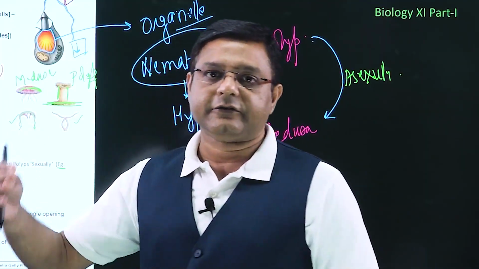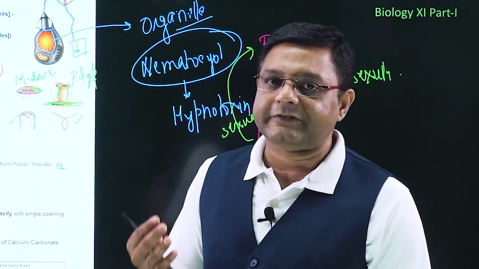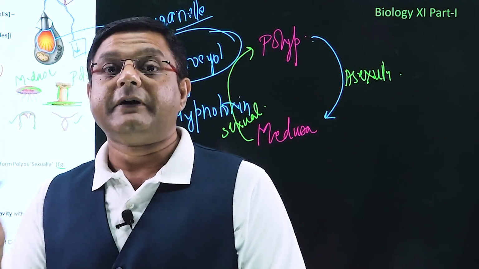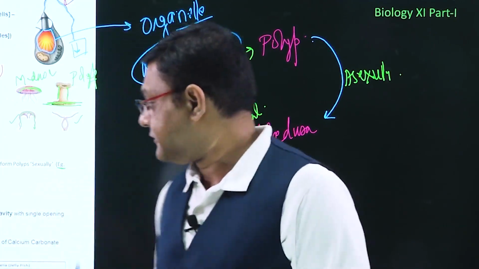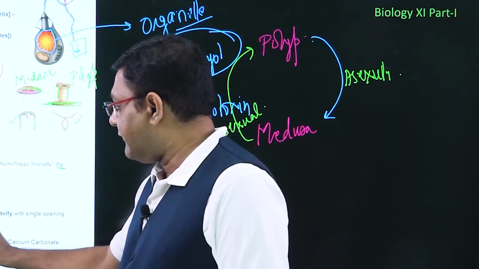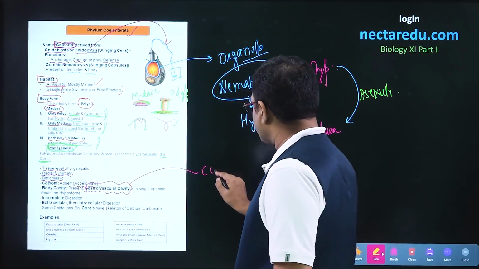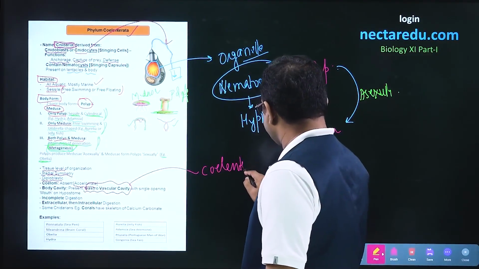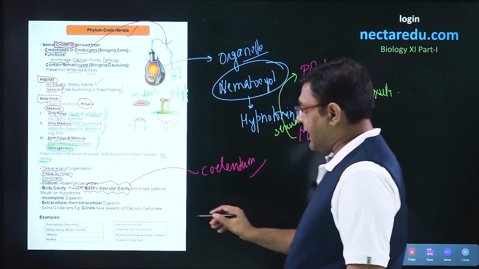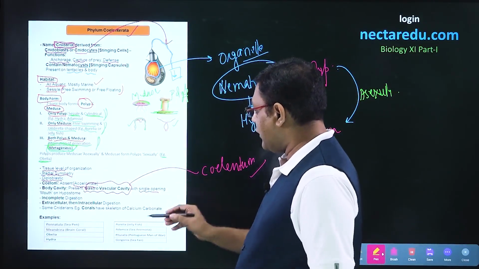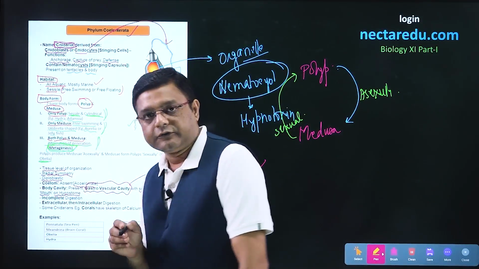So this condition is similar to what was present in Porifera. In Porifera also we said that coelom is absent, but body cavity is present, and that was called spongocoel in that case. In this case, the body cavity is called gastrovascular cavity. We can also call it coelenteron. So this is the condition. Now this coelenteron has a single opening. The opening is called the mouth, which is present on the hypostome.